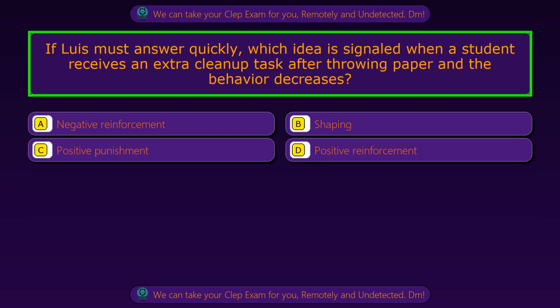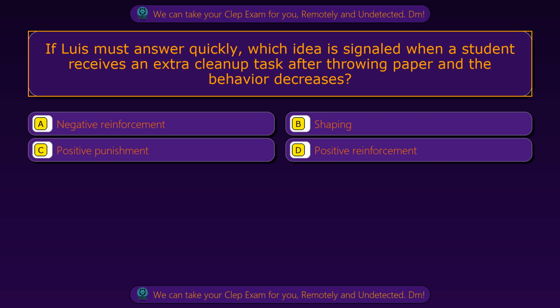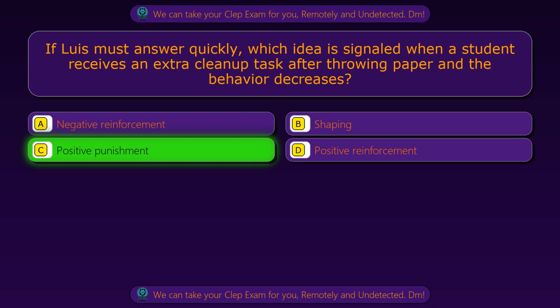Question 4. If Louise must answer quickly, which idea is signaled when a student receives an extra cleanup task after throwing paper and the behavior decreases? Option A. Negative reinforcement. Option B. Shaping. Option C. Positive punishment. Option D. Positive reinforcement. The correct answer is option C.